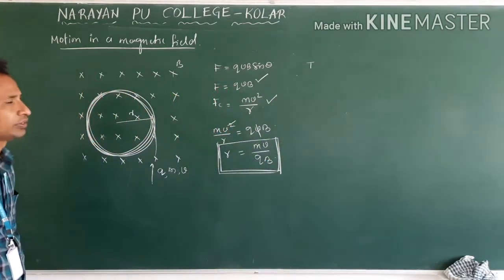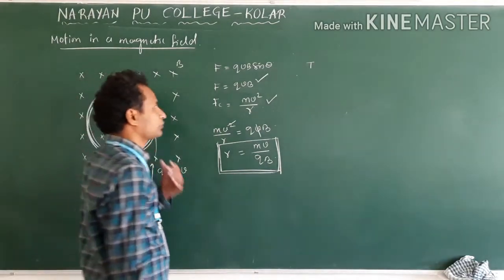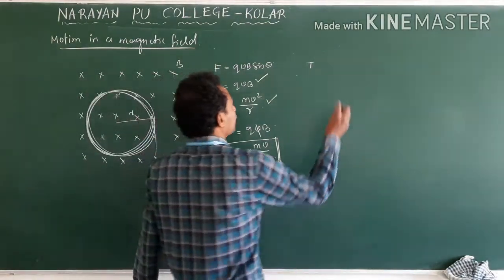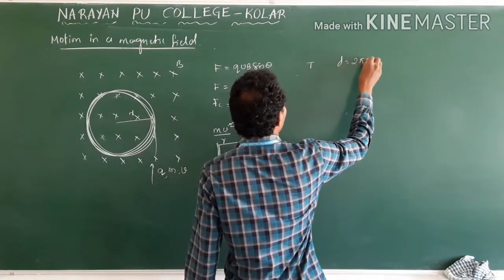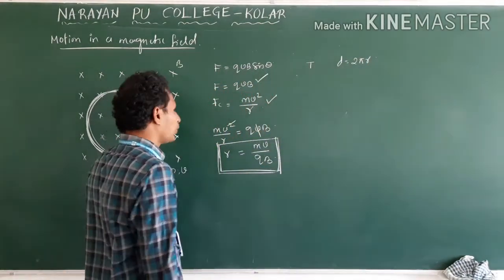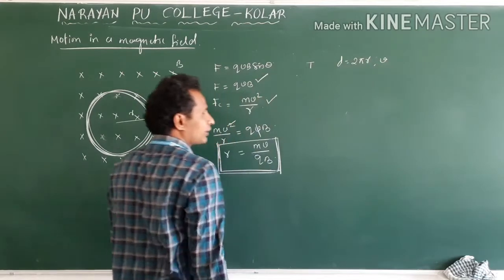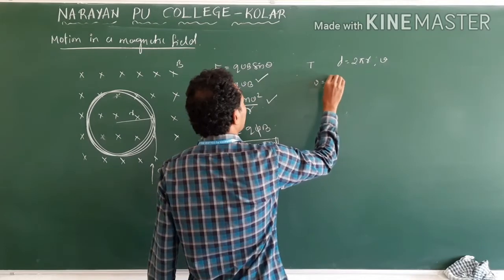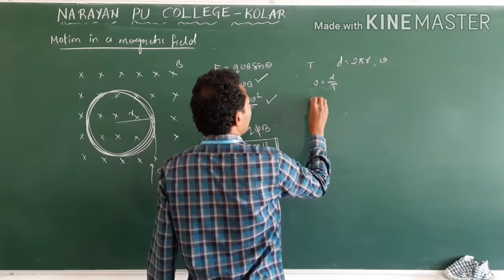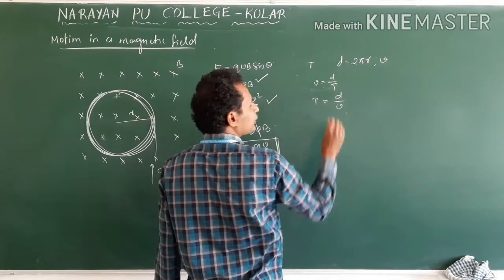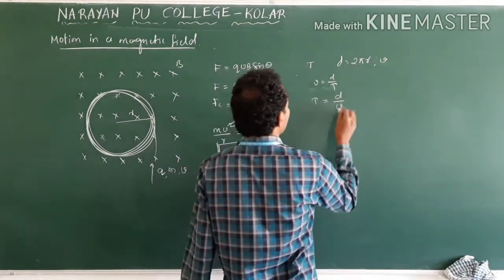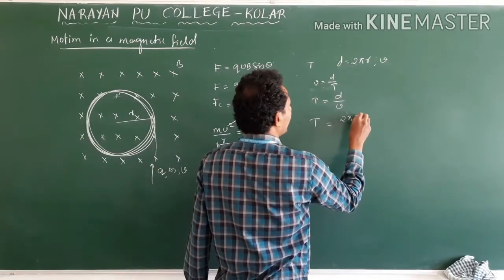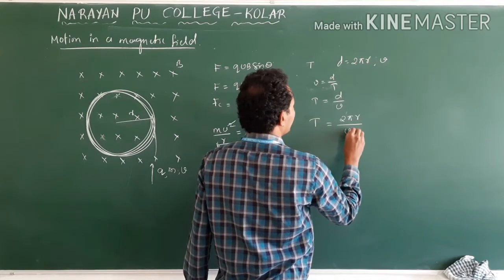Clear? Time period. Then how do we get time? Time period means to complete one circle. To complete one circle, distance traveled is what? Distance traveled is 2 pi r, with what velocity? v. Then t is equal to, what is the velocity formula? Distance by time. We require time. So time is equal to distance by velocity. Clear? What is the distance here for a complete circle? 2 pi r by v.